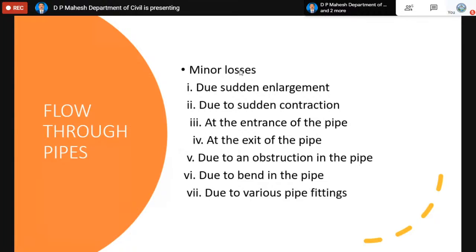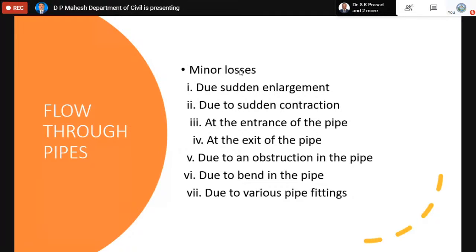If the pipe suddenly enlarges, there will be a loss. If the pipe suddenly contracts, there will be a loss. At the entrance of the pipe, it is going to lose some energy. Suddenly, at the exit of the pipe, meaning the outlet of the pipe, it will lose energy, which you have seen all this in the real field. So if the pipe outlet, it will lose some energy.